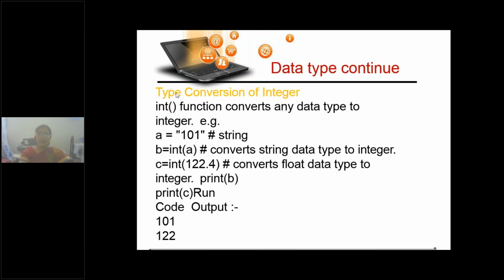Type conversion of integers. See, int is a function. To get the type, which function do we use to find out what type of data it is?